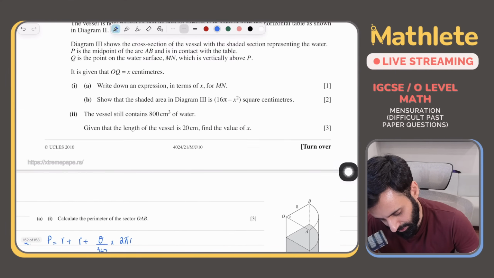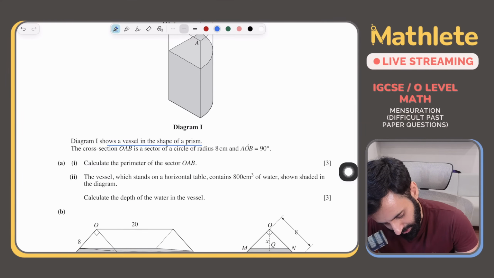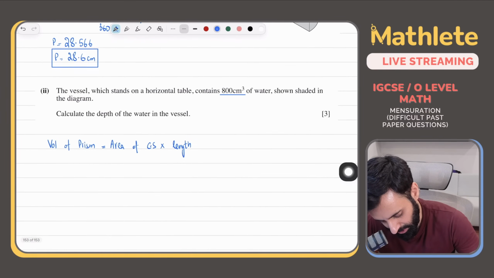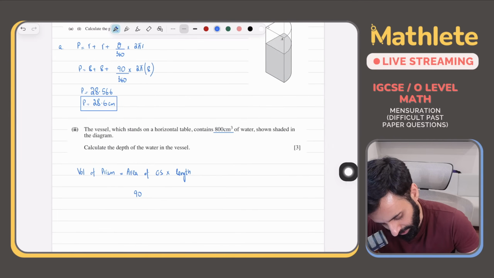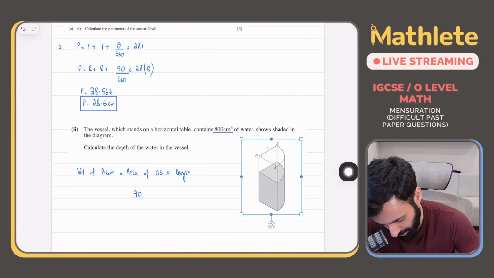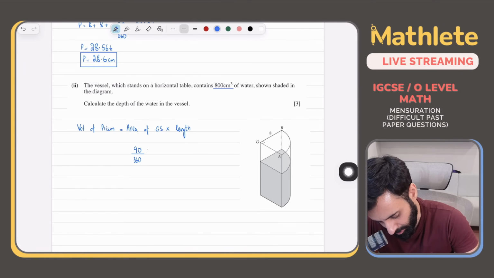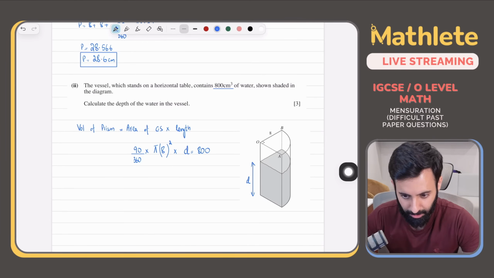And since this is a prism with a cross section OAB, which is a sector of a circle, we can very easily calculate the area of cross section by doing 90 upon 360 multiplied by pi into 8 squared, or you can also do it as a quarter of a circle, that also works, multiplied by the length, which is basically the depth of water in the vessel. We don't know what that is, so let's call that D. This is equal to the volume of water, which is equal to 800.